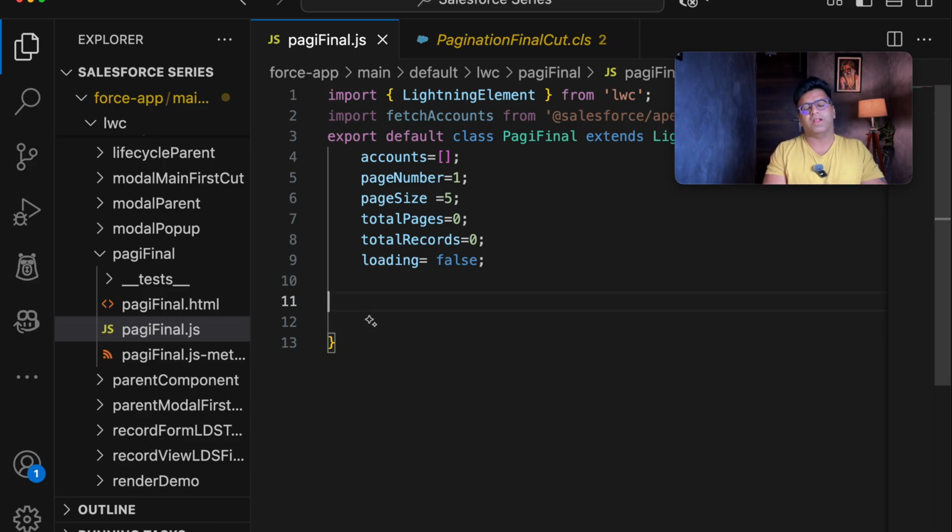our method will get called. First step that we need to do is, since there is no button here, we want our data to be loaded as soon as our page gets loaded. So we have one method that is connectedCallback. I will be adding the video link. You can refer to my video where I explain how connectedCallback works.